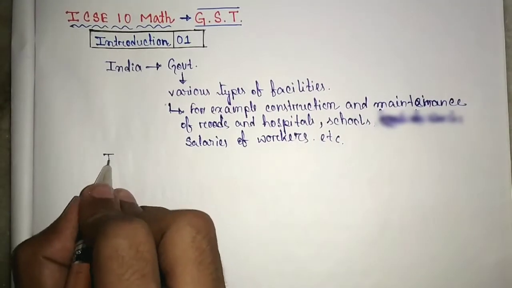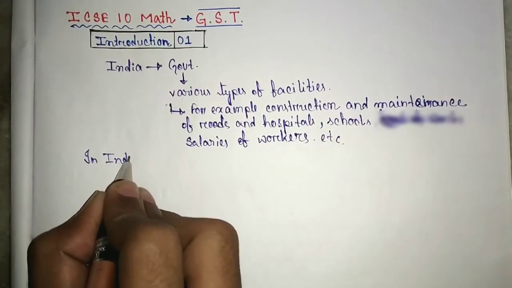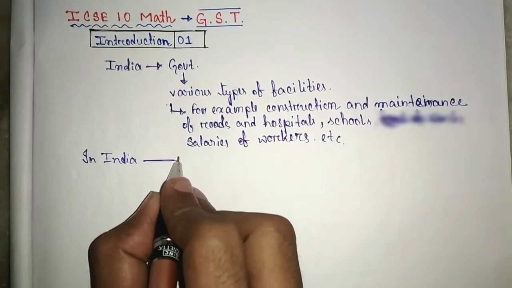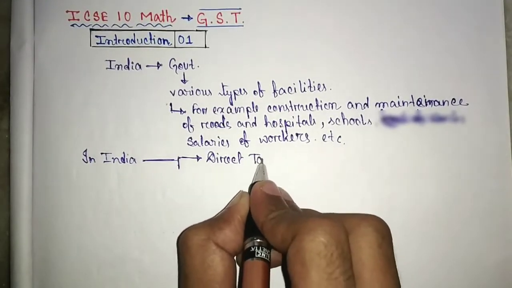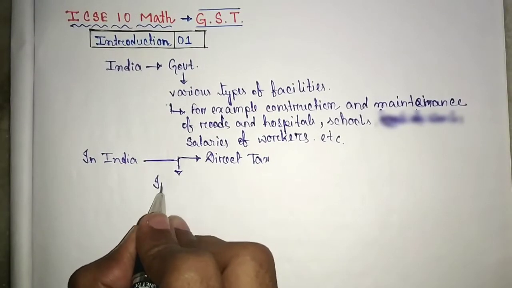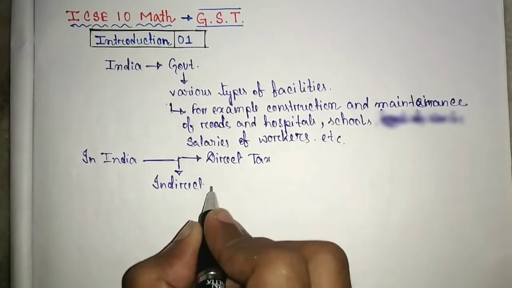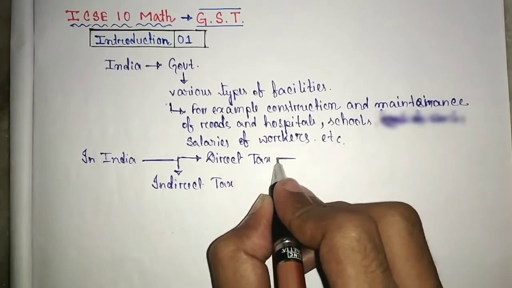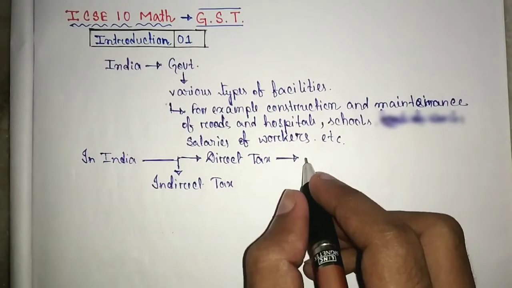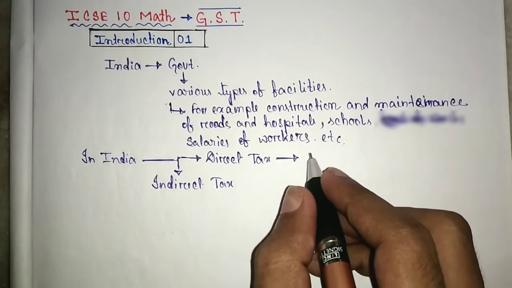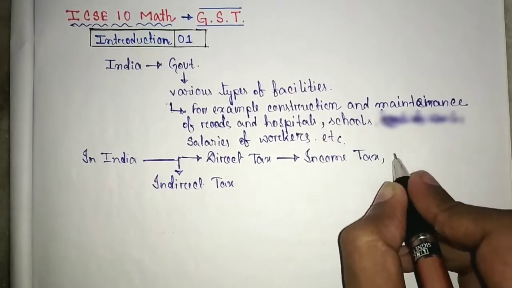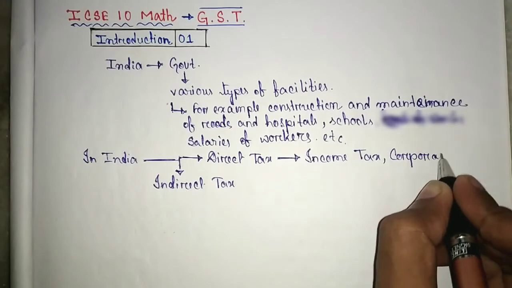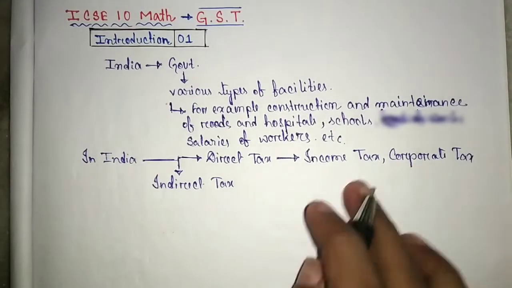Now in India, there are two types of tax. Number one is direct tax, and number two is indirect tax. Now what is direct tax? For example, you have heard of income tax, corporate tax. All of these are direct tax.